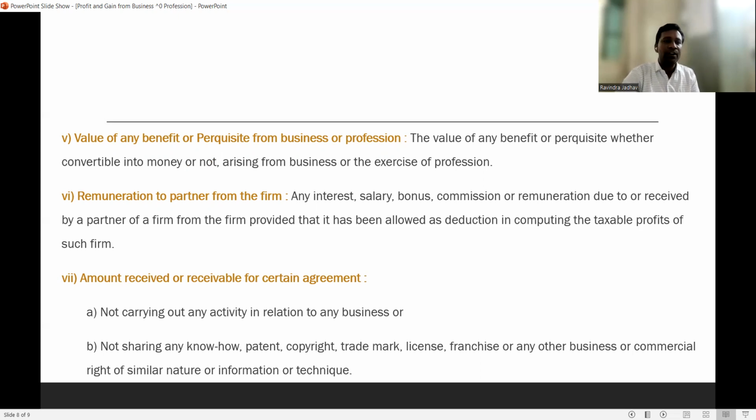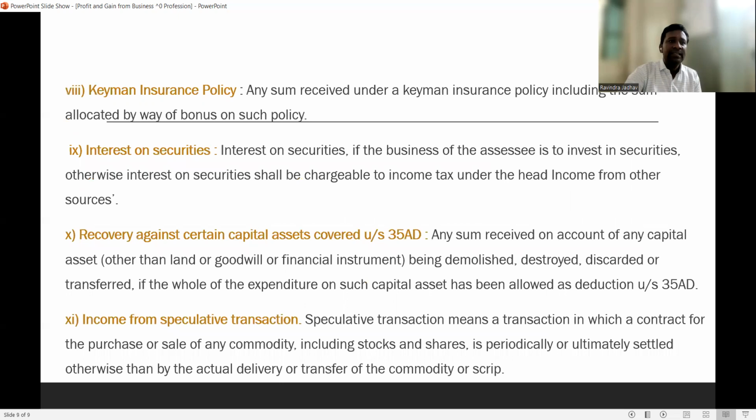Then the amount received or receivable for not carrying out any activity in relation to any business, or for not sharing any know-how, patent, copyright, trademark, license, franchise, or any other business or commercial rights of similar nature, or information or techniques.